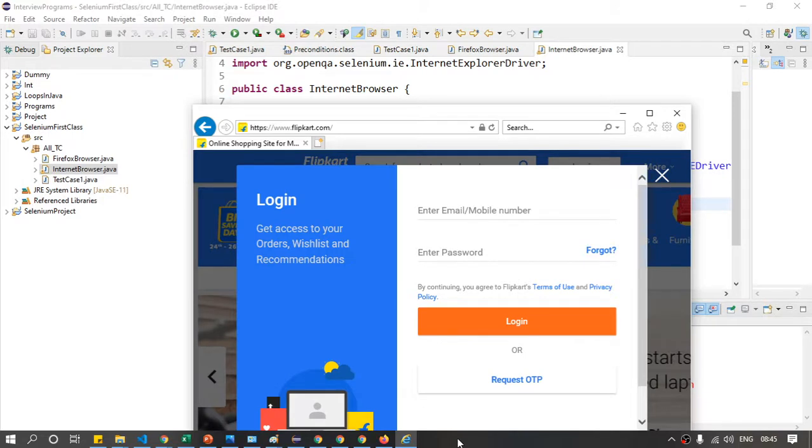Yes, Sumit. Okay, if any one of you has any doubt, you can ask. We will discuss locators or some other methods in the next lecture. The next lecture is going to be very important because we are going to start with the locators as well. Without locators, you cannot do anything in Selenium.